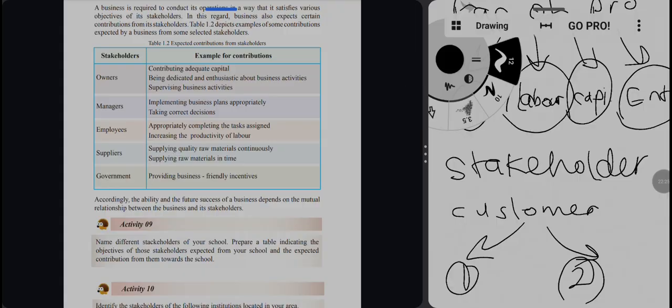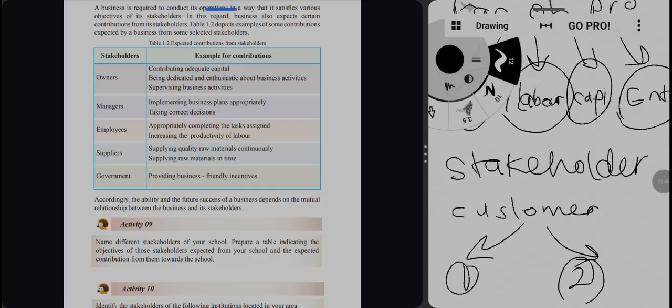For example, owners contribute adequate capital for the business, being dedicated and enthusiastic about the business activities and supervising them. Managers implement the business plans appropriately and take the correct decisions. As for employees, their contribution is completing the tasks assigned appropriately and increasing the productivity of the work.